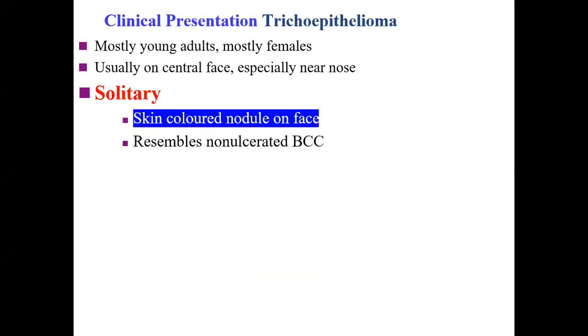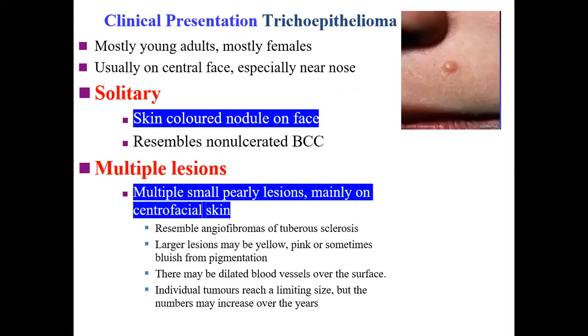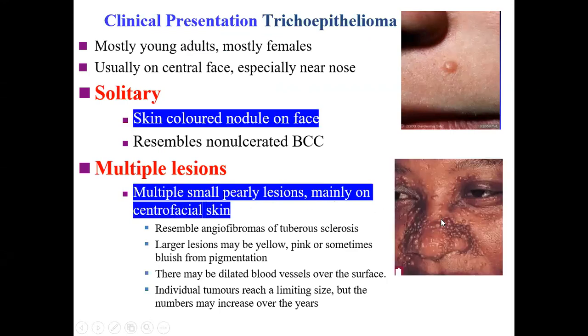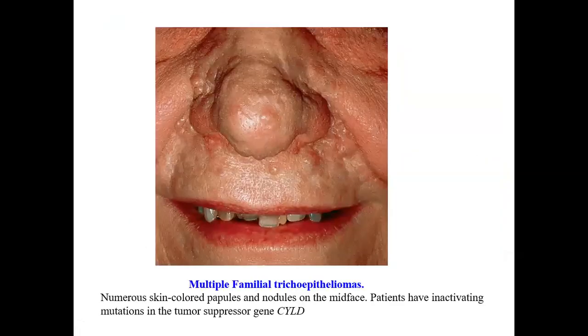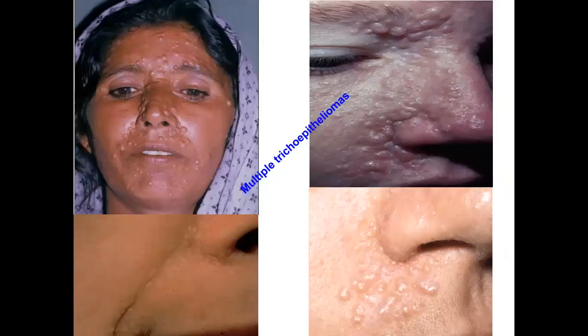Clinical presentation is a skin-colored nodule, which may be solitary, like this one, but most of the time, what we come across in clinical practice are multiple small pearly lesions, mainly on the centrofacial skin, like this one, which may resemble the angiofibromas of tuberous sclerosis. This is again multiple familial trichoepithelioma. Other pictures of multiple trichoepithelioma, you can see this one, especially on the nose.